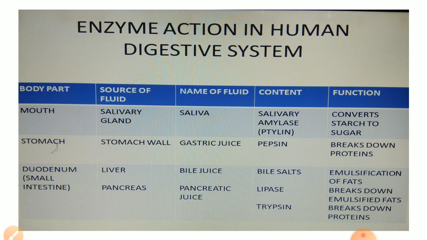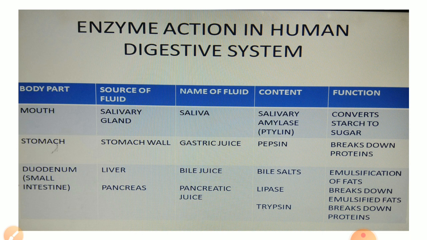Now the second part of the alimentary canal, the human digestive system, is about gastric glands. So in this slide you can see the functions of different gastric glands. The first one, we can say different digestive glands actually. The first one is the salivary gland, which is secreted from the mouth. Saliva contains salivary amylase, which helps in the conversion of starch into sugar. Salivary amylase is also known as ptyalin.